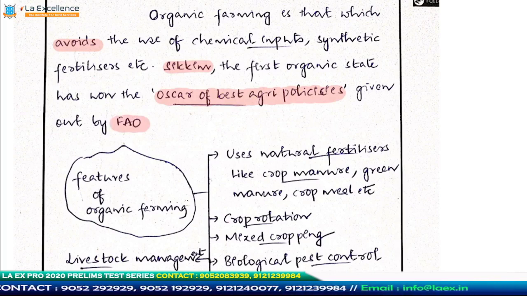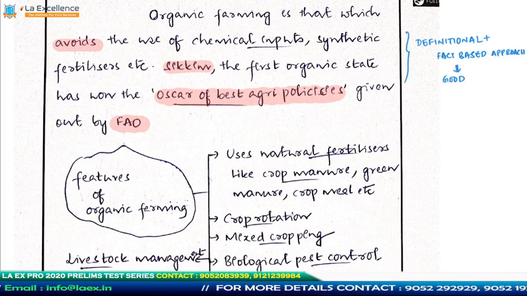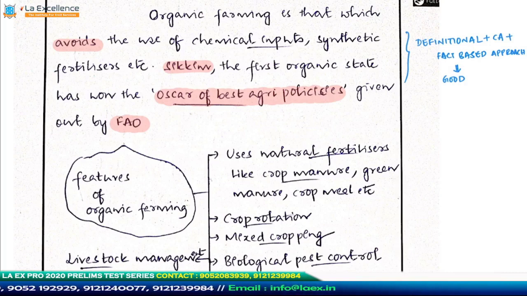So the second part of the introduction is basically a fact. Some people might not be aware of this fact, which is fine. But he started with a fact plus current affairs, which is a good introduction. He has distinguished himself from the other answers which we usually get. Now he moves forward and talks about certain features of organic farming.